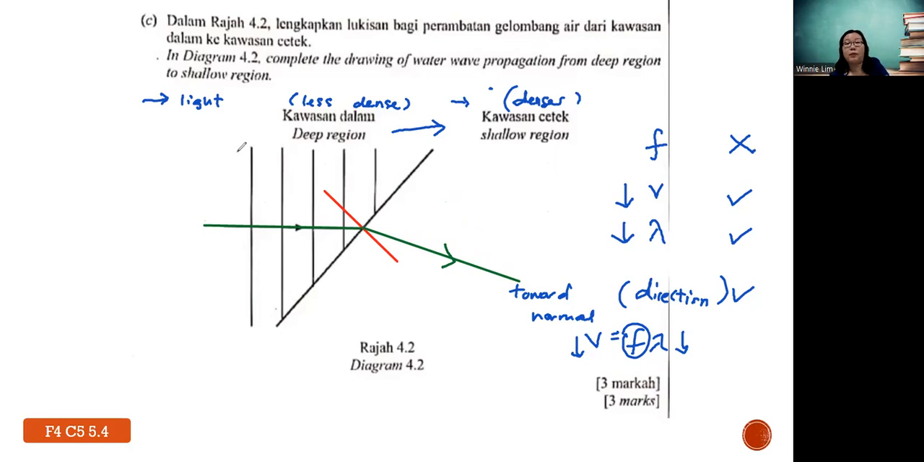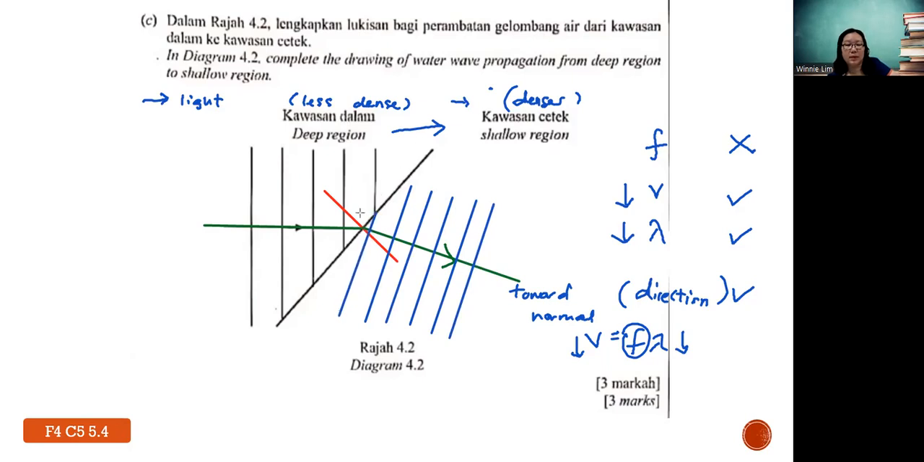But for a water wave, you have to complete the wavefront as well. So next step, you draw the wavefront. The wavefront is a line which is perpendicular to the direction. Make sure this blue line is at 90 degrees with the green line. Do not follow the boundary line, because some students misunderstand and follow the boundary line. No.